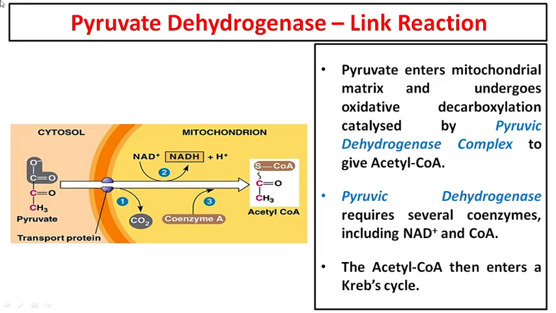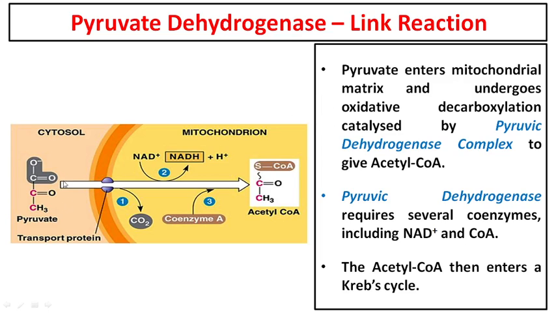Let us see it one by one. By now we have 2 molecules of pyruvate. This pyruvate is still in the cytoplasm. What do we need to do? We have to perform the next reactions inside the mitochondria. So there is a linking reaction. What does this link reaction do? It connects glycolysis with the Krebs cycle. It is a link between the two. This link reaction occurs with the help of an enzyme called pyruvate dehydrogenase.